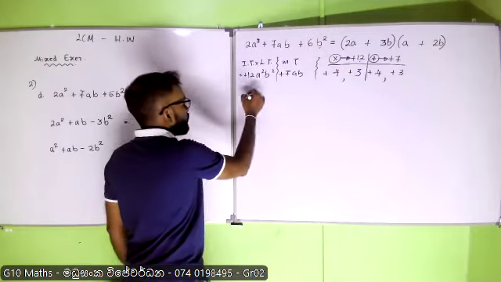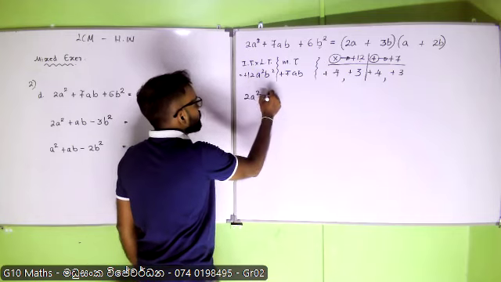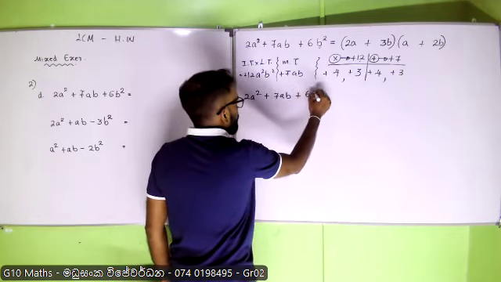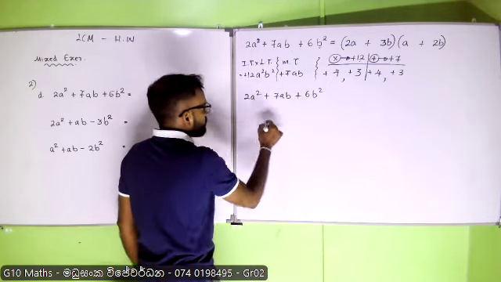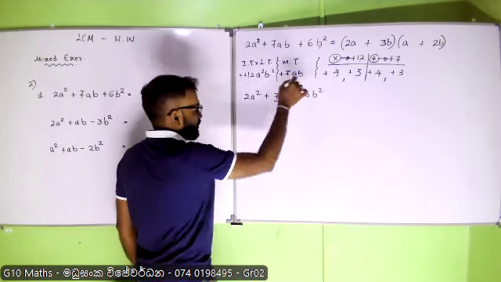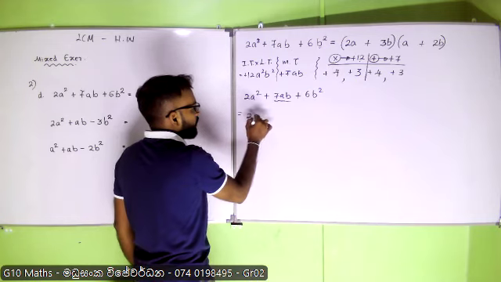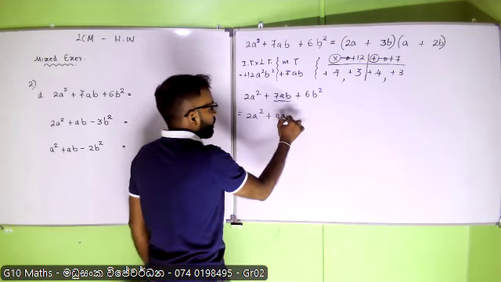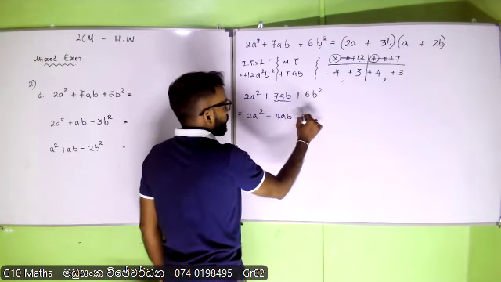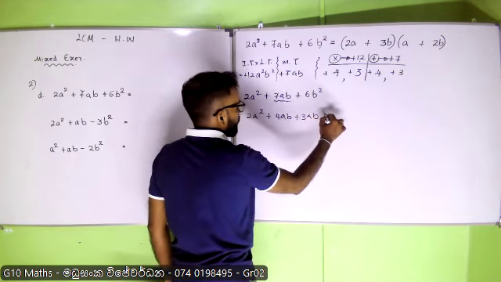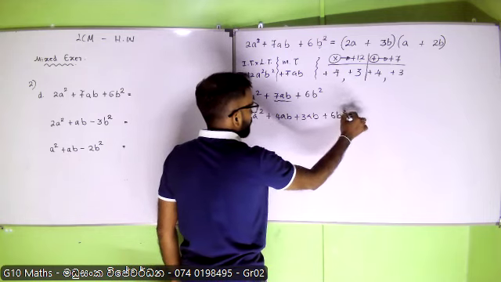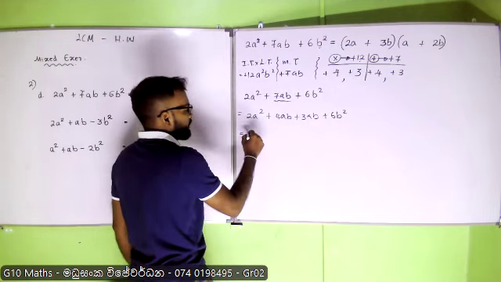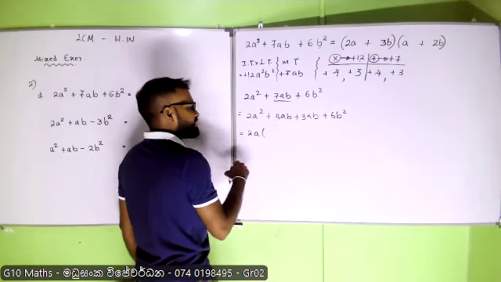So I am going to expand the middle term of 2a squared plus 7ab plus 6b squared. This middle term I am going to expand by using 4 and 3: 2a squared plus 4ab plus 3ab plus 6b squared. By considering the first two terms, I can take 2a out as the common term.